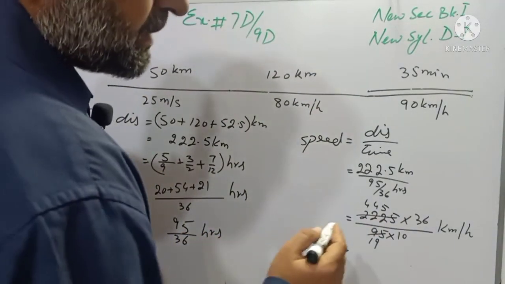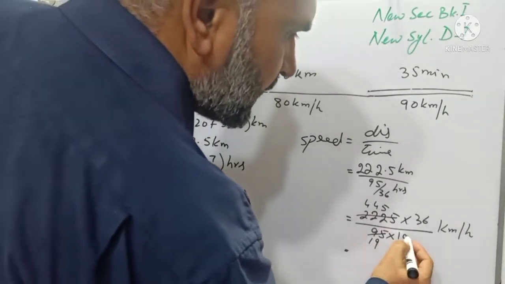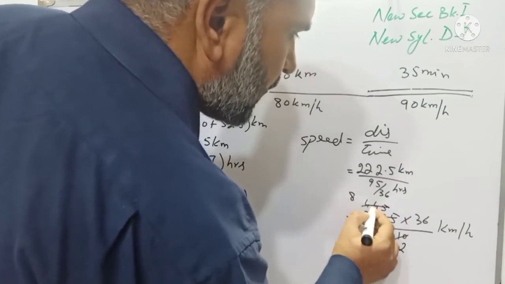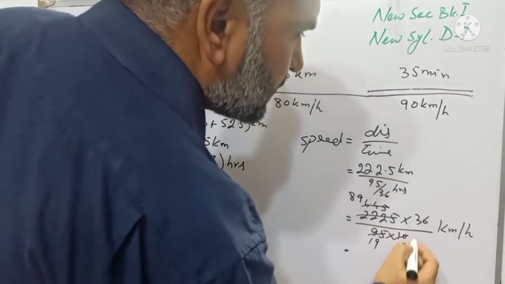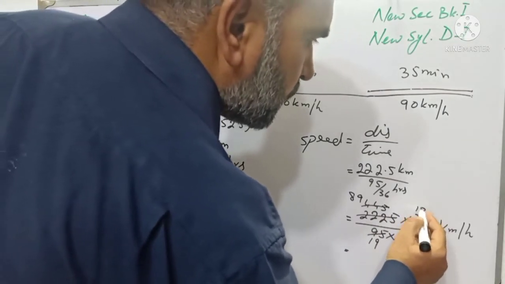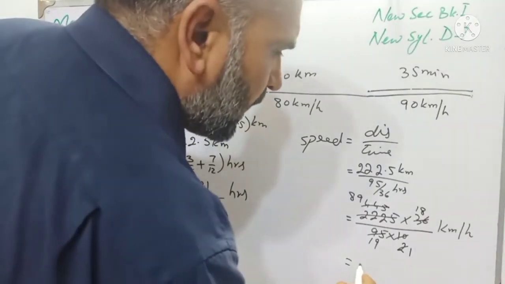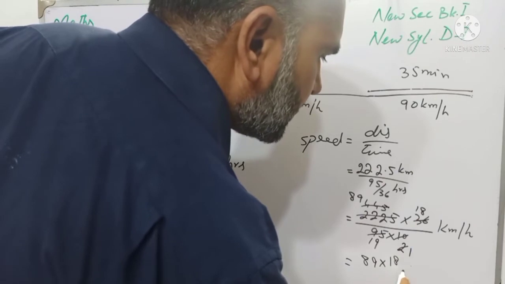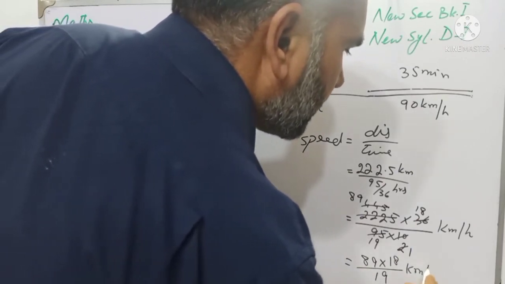And students, again it is cancelled with the table of 5. 5 2s are 10, 5 8s are 40 and 4 carry, and 5 9s are 45, 2 1s are 2, 2 1s are 2 and 2 8s are 16. And students, at the end I will multiply 89 with 18 and it is divided by 19 kilometer per hour.